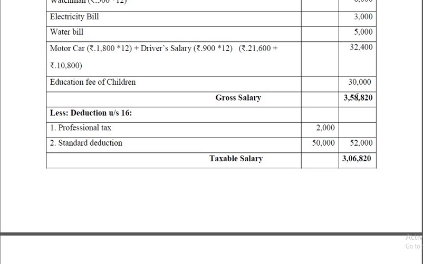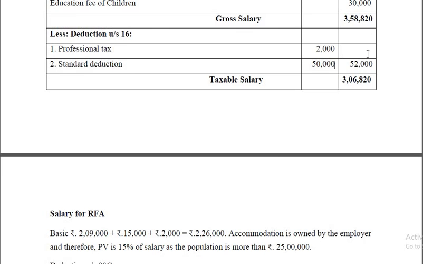Okay, gross salary is 3,58,820. Deductions under section 16. Only two items are there. One is professional tax 2,000 and the other one is standard deduction. Till recently standard deduction was not there, but of late it is given as a deduction from gross salary. Therefore, it is 50,000. Till last year it was 40,000. Now it is 50,000. So 52,000 should be deducted from 3,58,820. So you will get 3,06,820. That is the taxable salary.